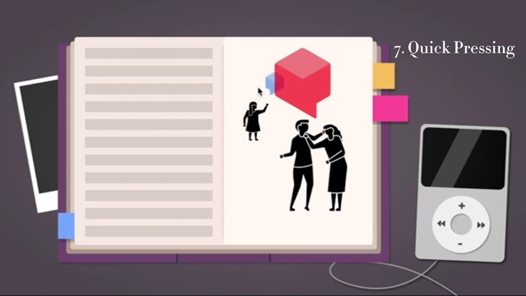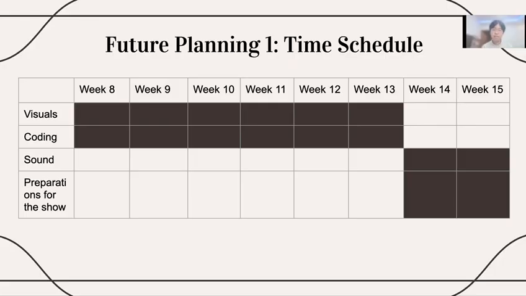Finally, let's take a look at my future plans. From next week to week 13, I'm going to complete 3 to 4 pages of the diary by creating polished visuals and combining existing codes in parallel every week.